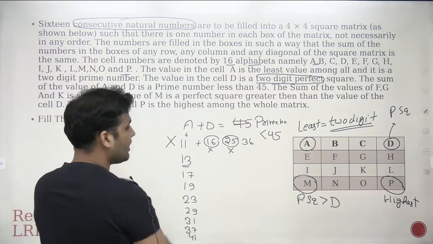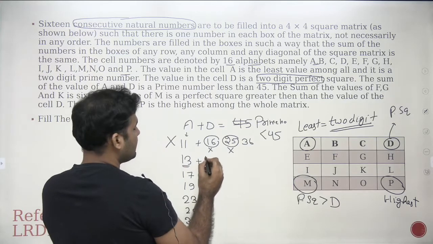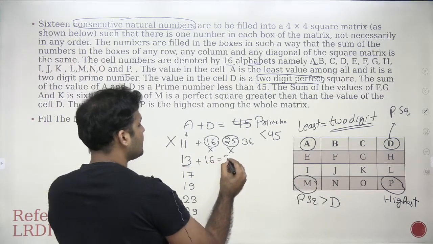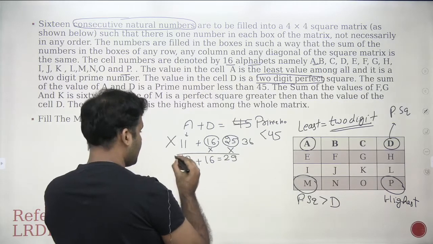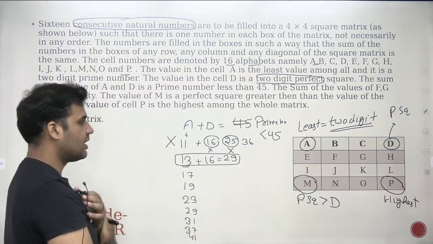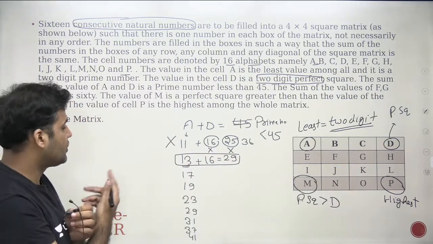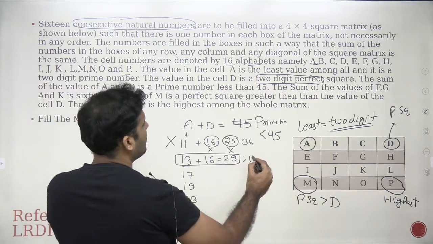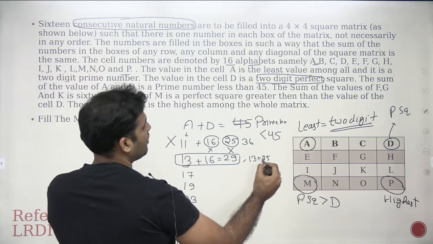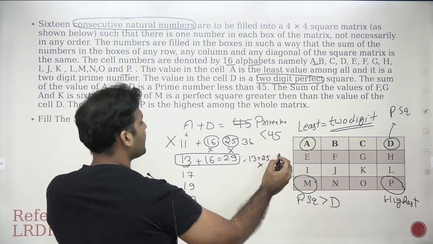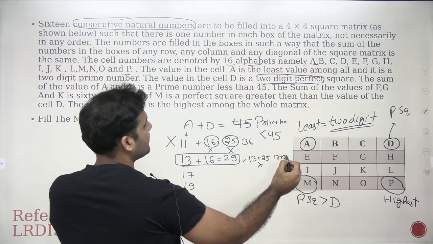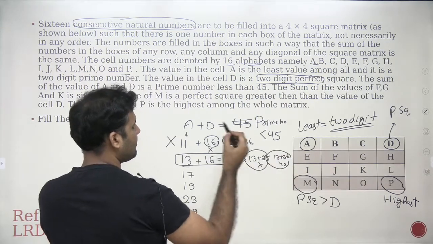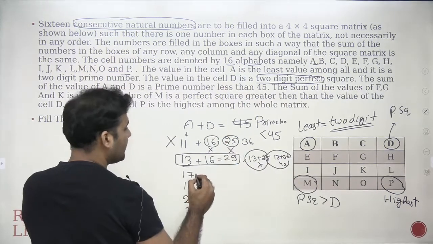Look at this case, 13. 13 plus 16 is 29. So you see that this is a valid case, right? But there can be multiple cases. 13 plus 16 is 29, which is a prime number. Any other possibility? Okay, 13 plus 25 is 38, not a prime number. 13 plus 36 is 49, again a value which is more than 45, so eliminated. This is also eliminated. Let's go with 17.